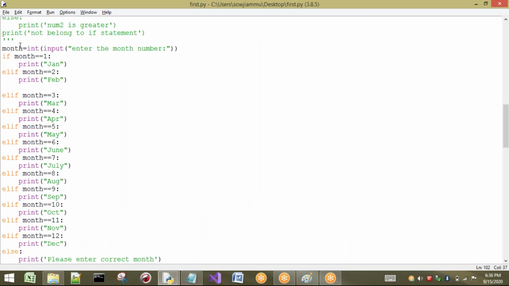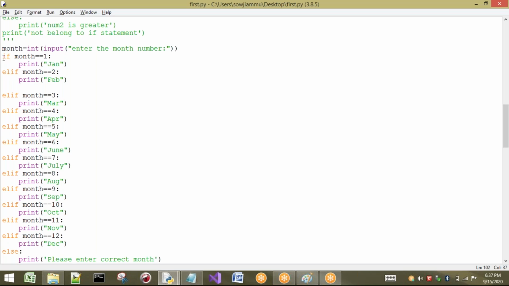Now what happens here means, first it will check the condition. First, the value is going to be taken in month. First I entered 4, for example. In month, 4 is there. From here onwards I am going to check the condition. If month equal to 1, is month equal to 1? No. So it will not go to this if statement, then it will go to the next statement, that is elif. So is it satisfied? No. Is it satisfied? No. Is it satisfied? Yes. So it has printed this one.